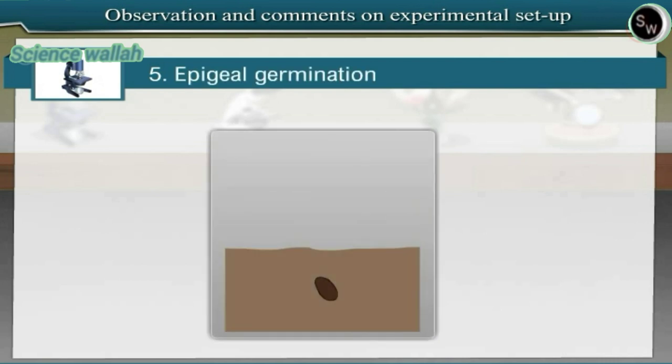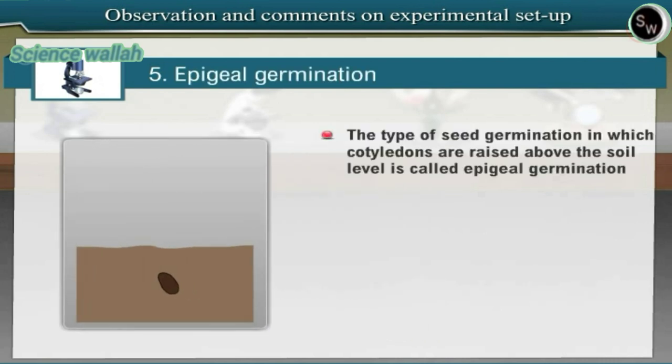5. Epigeal germination. The type of seed germination in which cotyledons are raised above the soil level is called epigeal germination. In this experiment setup, we shall observe epigeal germination. For this purpose, we shall use a seed of castor.